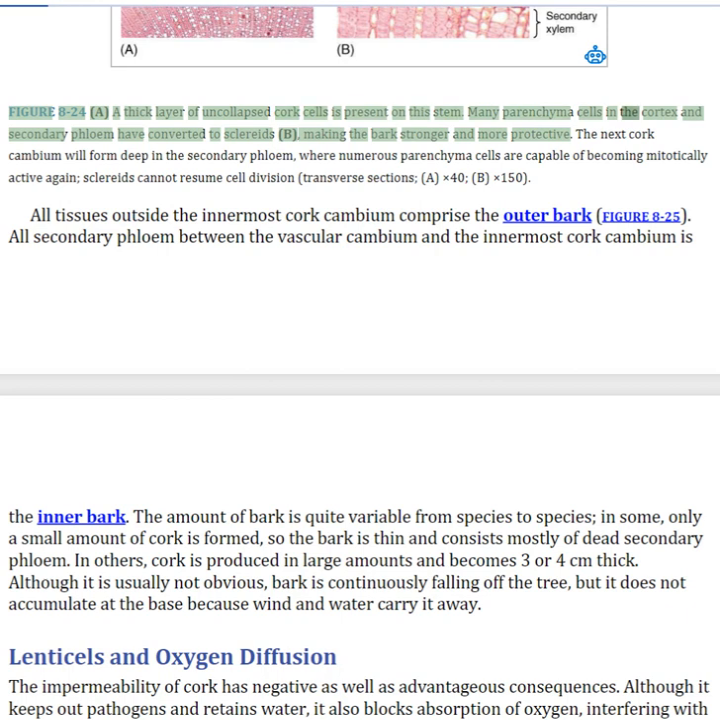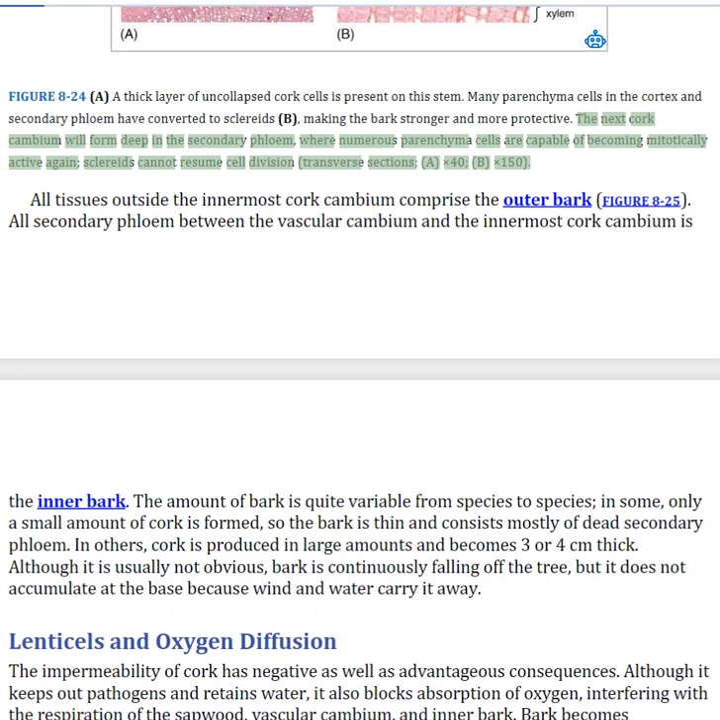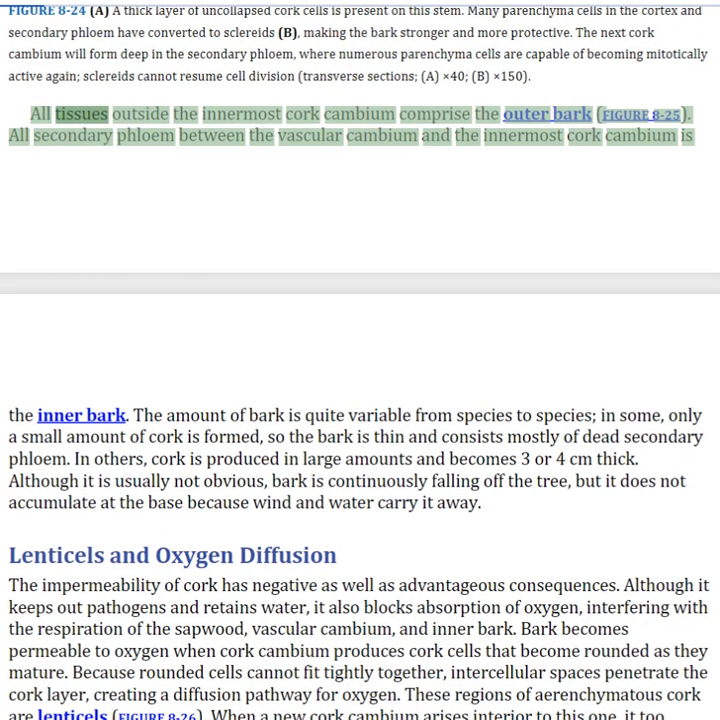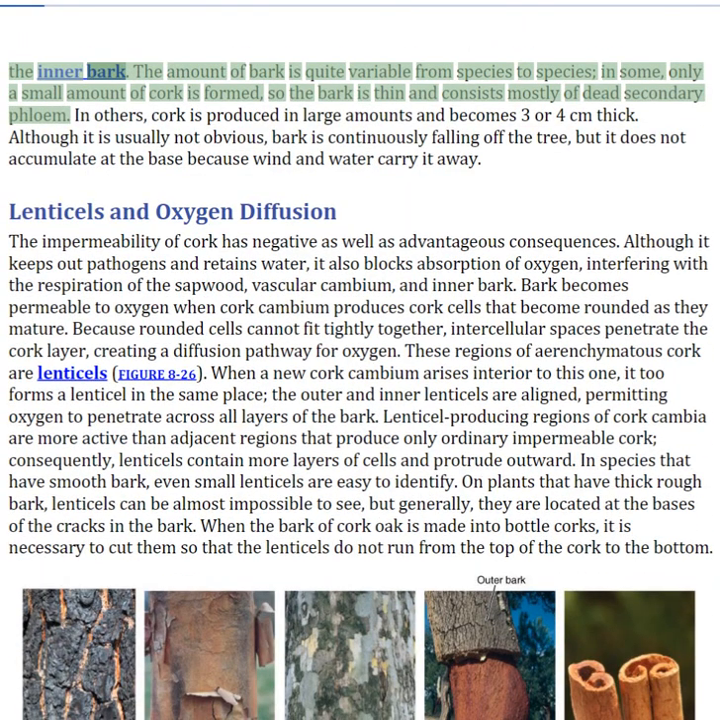Many parenchyma cells in the cortex and secondary phloem have converted to scleriads, making the bark stronger and more protective. The next cork cambium will form deep in the secondary phloem, where numerous parenchyma cells are capable of becoming mitotically active again. Scleriads cannot resume cell division. All tissues outside the innermost cork cambium comprise the outer bark. All secondary phloem between the vascular cambium and the innermost cork cambium is the inner bark.